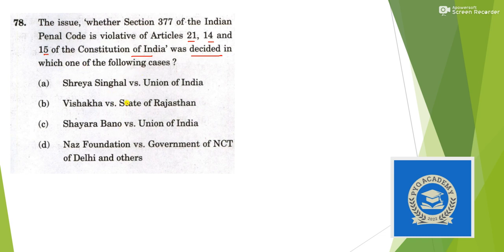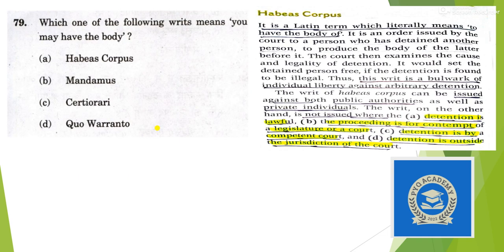So in the options there are some important cases. For this question, Article 377, the case was Naz Foundation versus Government of NCT of Delhi and others. So the answer is option D. And these are some important cases. This was related to triple talaq, Shayara Bano versus Union of India. Then Vishaka, I think yes, it is for sexual harassment at workplace. Okay, let's move to the next question.